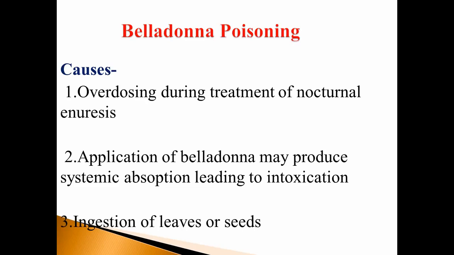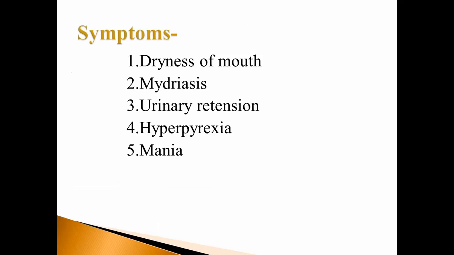After that, belladonna poisoning. Its causes are overdosing and treatment of nocturnal enuresis. It also occurs accidentally in children, because children are attracted by the seeds or berries of belladonna. Also, ingestion of the leaves or seeds causes belladonna poisoning. Then symptoms: dryness of mouth, mydriasis, hyperpyrexia, mania, delirium, fear and urinary retention.